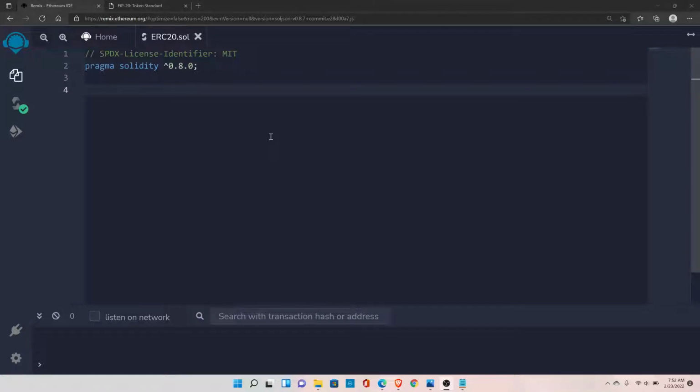What is ERC20? ERC20 is the Ethereum Token Standard to create your own cryptocurrency on the Ethereum blockchain. ERC20 is actually a smart contract, just like any other smart contract. You can create your own cryptocurrency even without the ERC20 standard. But why do we need ERC20? Let's understand it with an example.